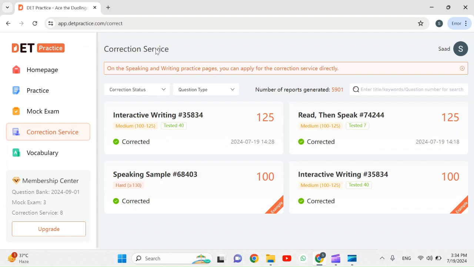All right, so on the correction service, what it says is that on the speaking and writing practice pages, you can apply for the correction service directly. I have already used this service twice, and I will give you details of how it has helped me increase my speaking and writing. So first of all, let's go for speaking.